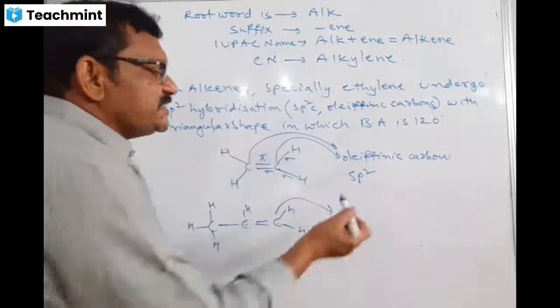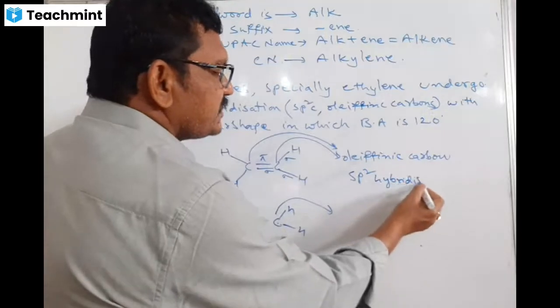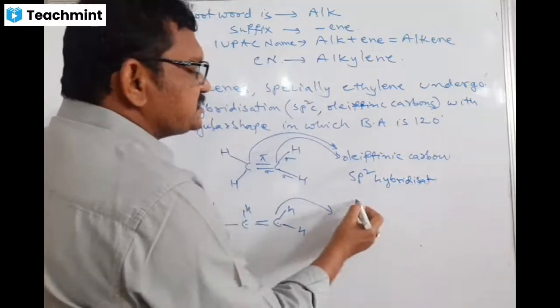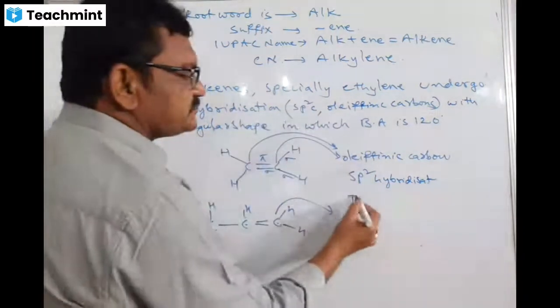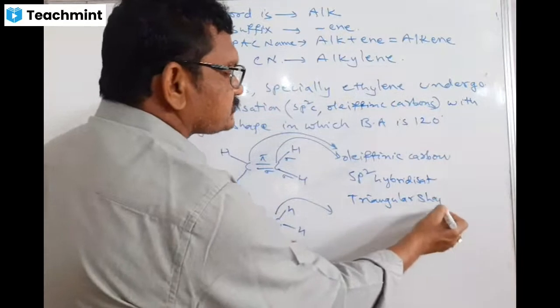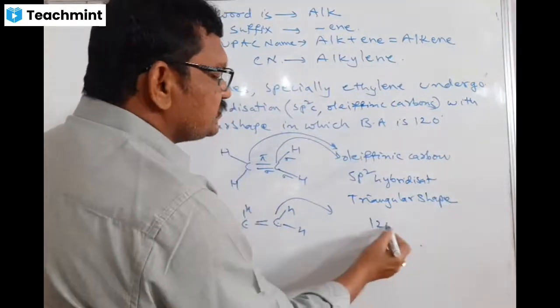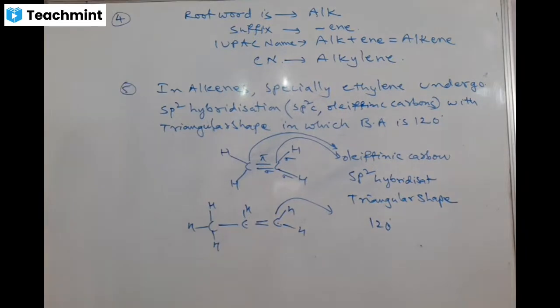That's why the hybridization is sp2. Then what is the shape? Ethylene shape is triangular, and bond angle is 120 degrees. Please copy this down.